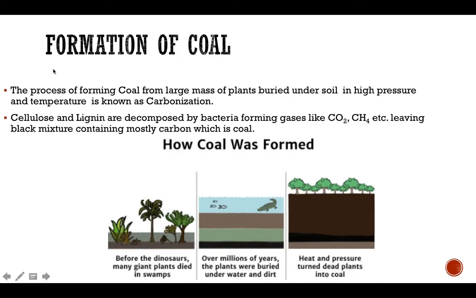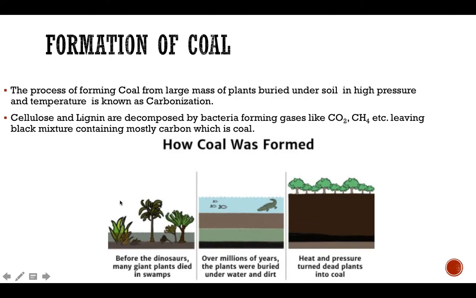How is coal formed? Let's discuss that. The process of forming coal from a large mass of plants buried under the soil in high pressure and temperature is known as carbonization. So coal is formed from plants buried under the soil in high pressure for a long period of time, and this process is called carbonization.